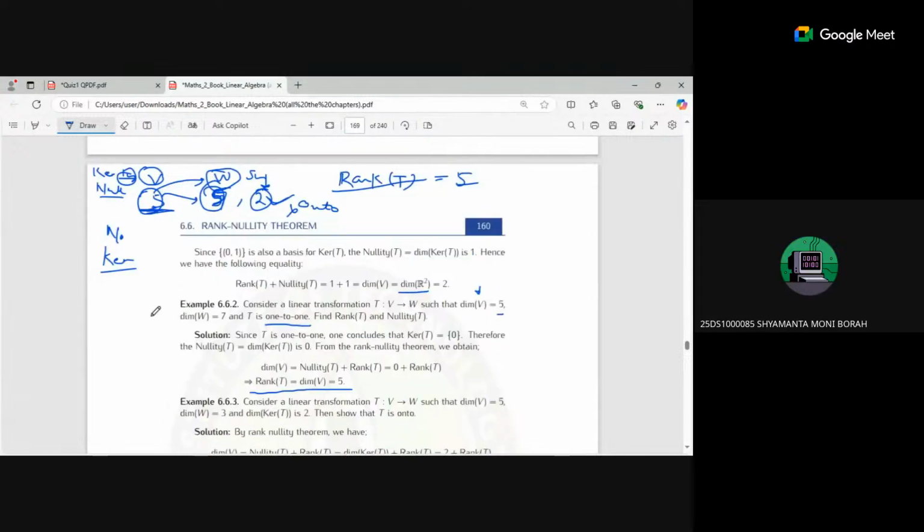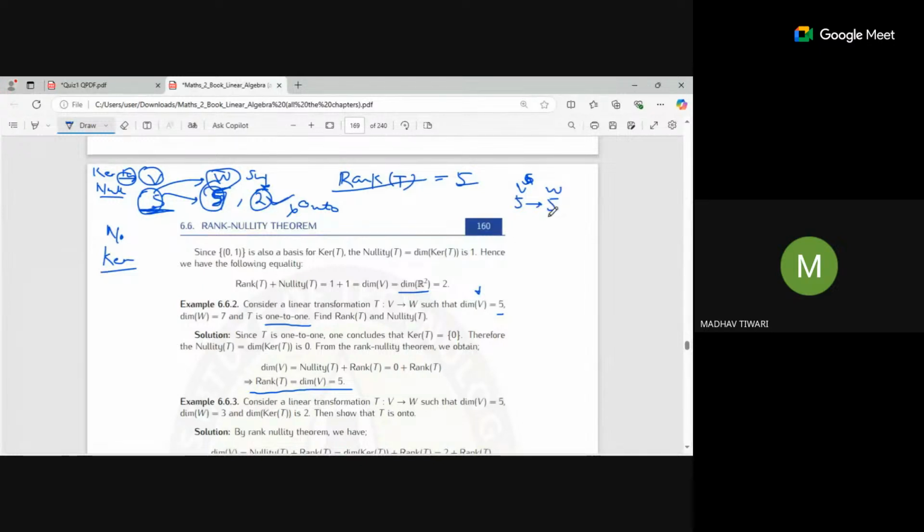Suppose the dimension of V is 5 and the dimension of W is also 5. Then you can say it might be onto or may not be.